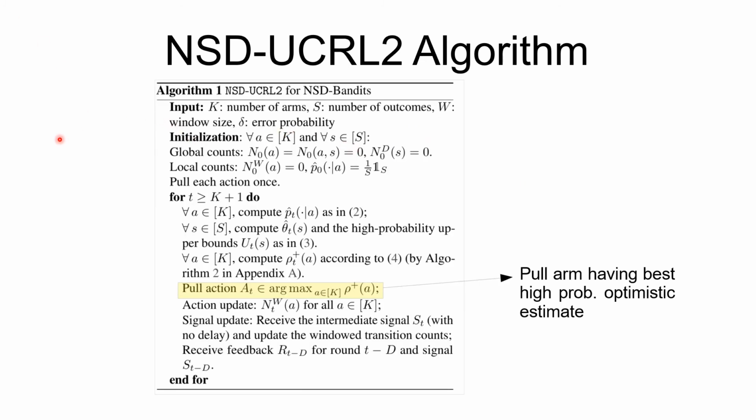Let us now look at the NSD UCRL2 algorithm. The NSD UCRL2 algorithm takes in the number of arms, the number of outcomes, the window size W which was used in the estimate of the transition probability, and the error probability delta which was used in building the confidence intervals as inputs. The algorithm proceeds in the same way as a normal UCB algorithm. We compute all the estimates which we discussed in the previous slides and we pull the action AT, which has the highest upper confidence estimate of the expected return.